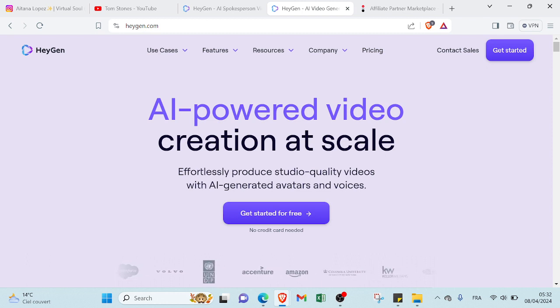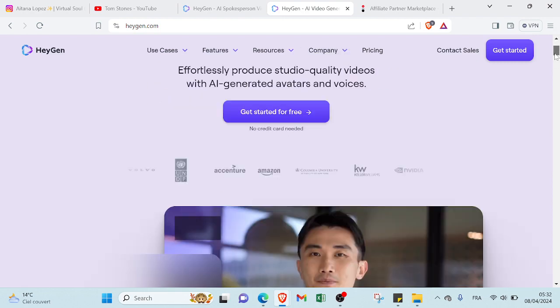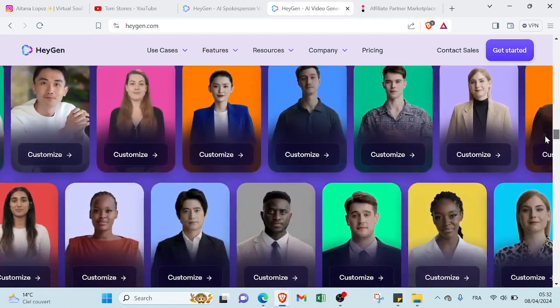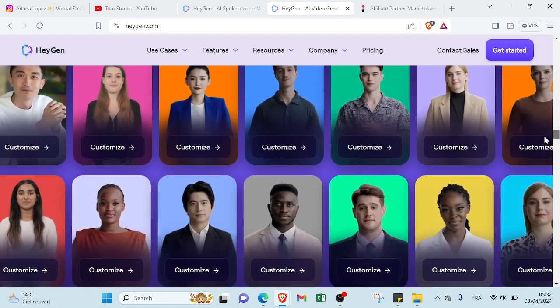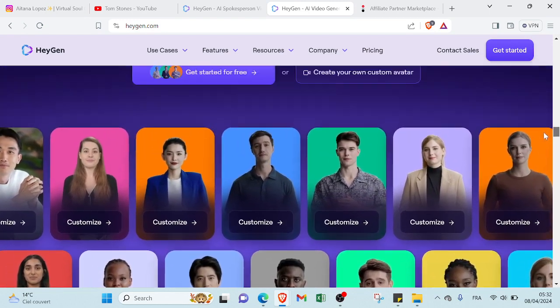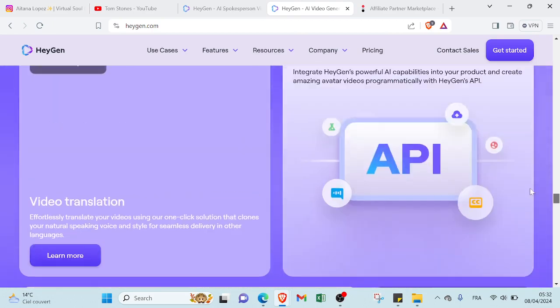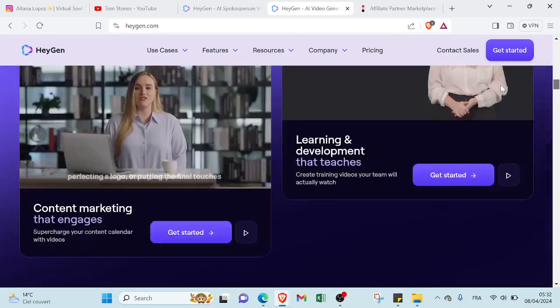Then you answer a few questions, and here we have a lot of information if you want to understand more how this website works. And if we scroll down over here, you will find other information about the website, and as you can see here, we have a lot of various avatars or AI avatars, so you can just get more information here.